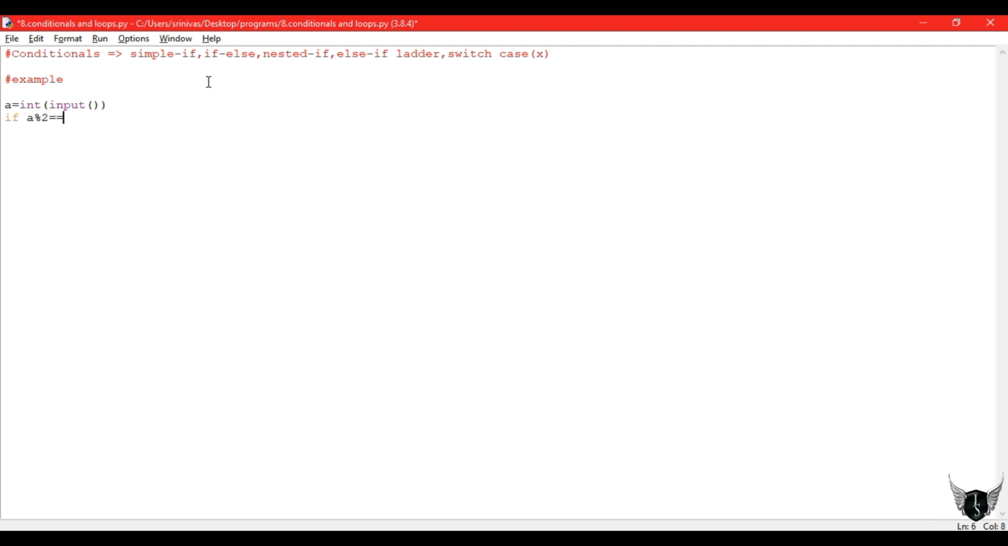So let's check an if condition. If a number is divisible by 2, and we write a nested if, that is, if a is divisible by 2 and a is divisible by 5 also, then the print statement gets executed. So my print statement is, a is divisible by both 2 and 5.